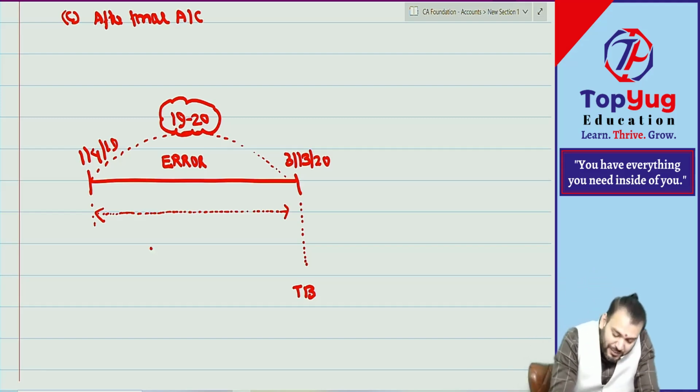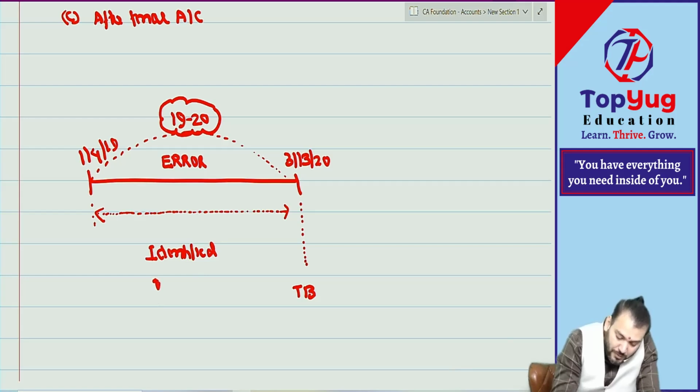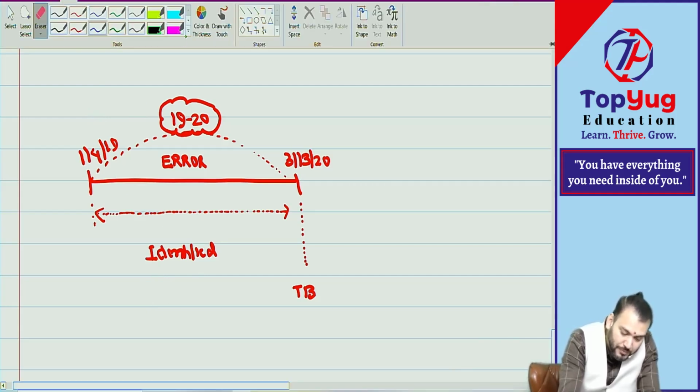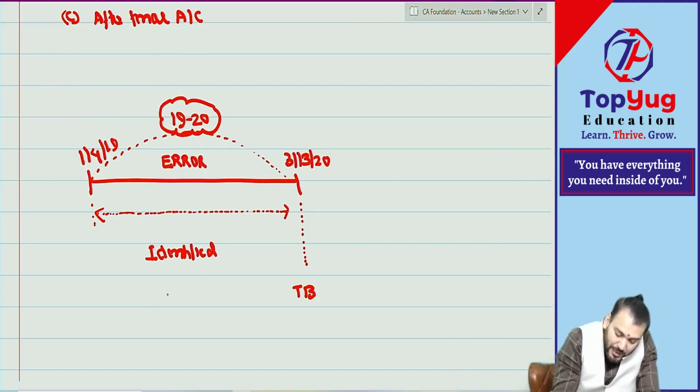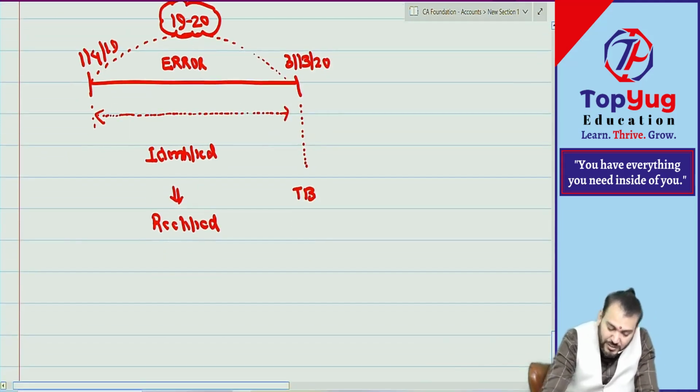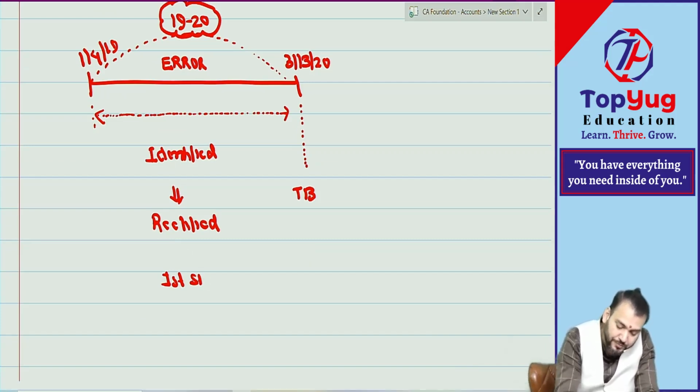It means identified and corrected before preparing what? Trial balance. Are you getting what I am saying? Identified and then rectified. This stage is known as the first stage. We call it what? First stage of rectification.